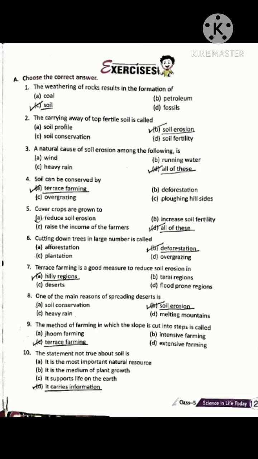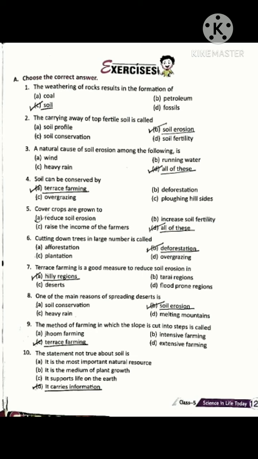So all of these is the right answer. Wind, running water, heavy rain are the natural causes of soil erosion, natural agents of soil erosion. So option D is correct, all of these.